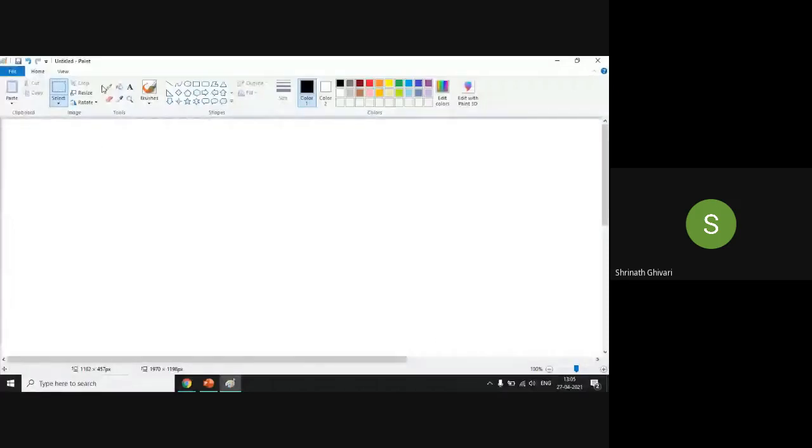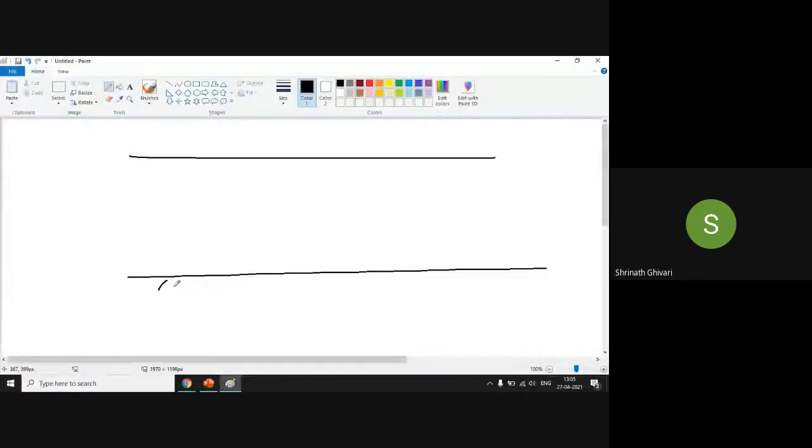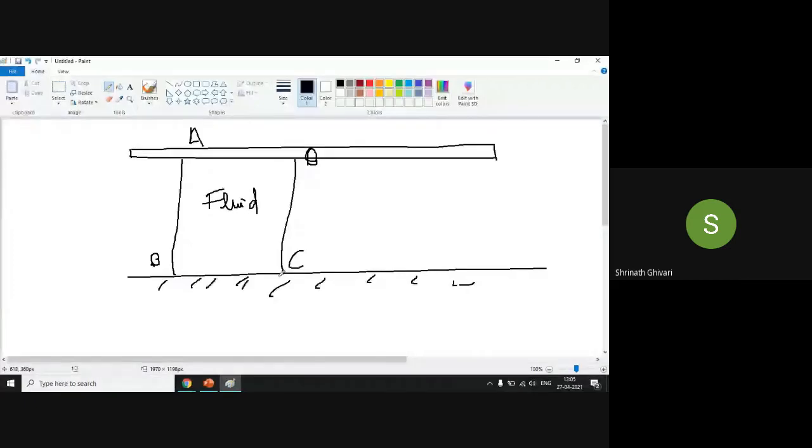So this part is fixed. There is a fluid element of A, B, C, and D. This is a fluid element, and there is a plate on this. This plate is fixed at the other end. Now I'll apply a force again. I'll start pulling this plate. What will happen now? Will the fluid deform or not?